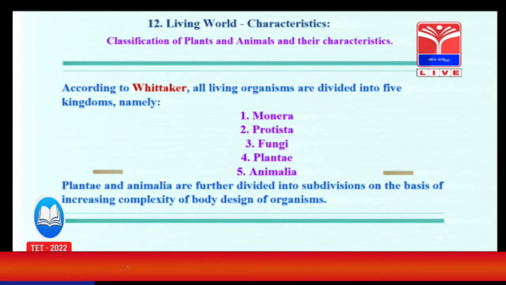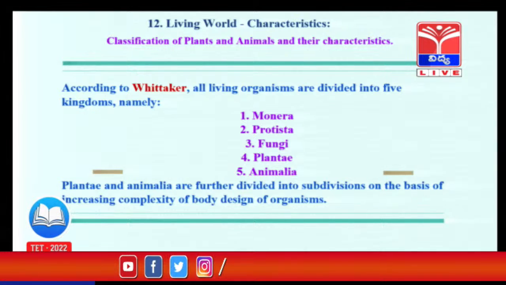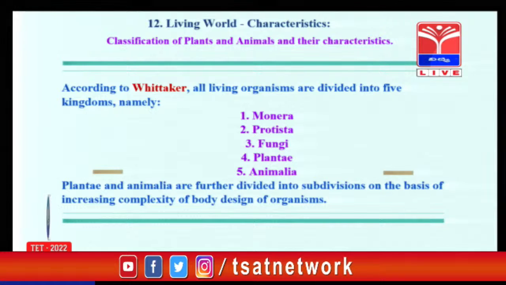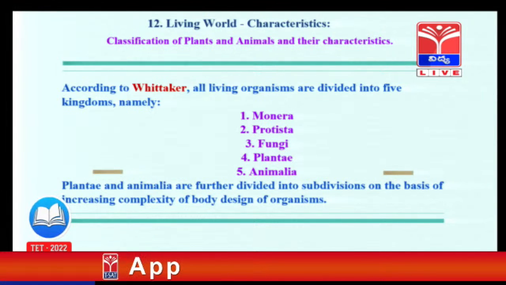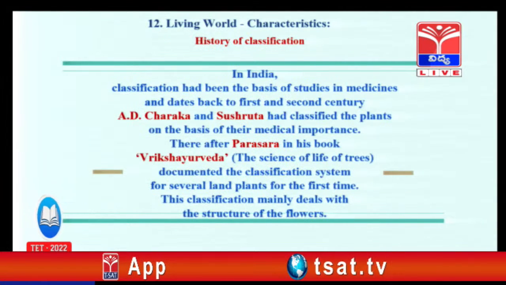You must focus on the types of classification and the person who did this classification. For example, take the Whittaker classification. Whittaker classified the total living organisms into only 5 groups: Monera, Protista, Fungi, Plantae and Animalia. In Plantae and Animalia, of course, some other subgroups are there.